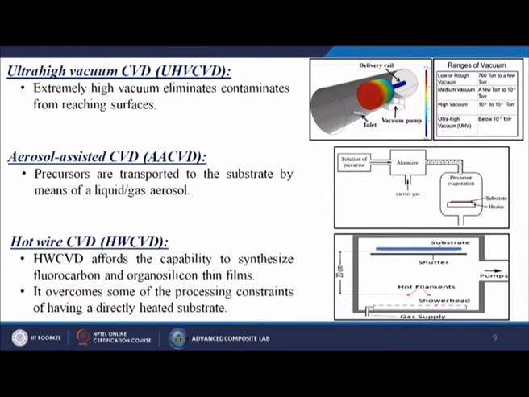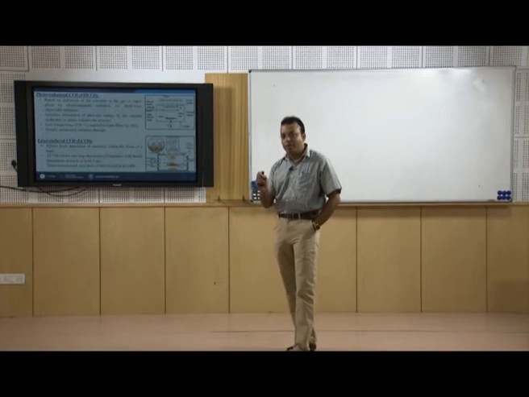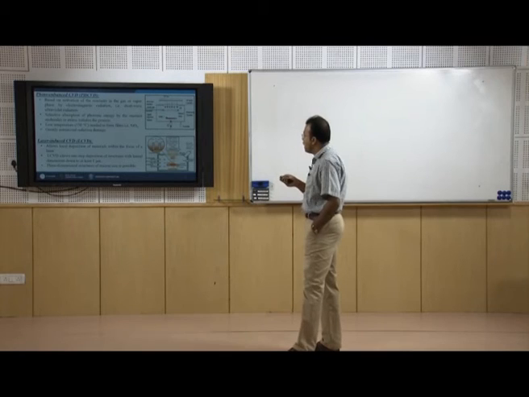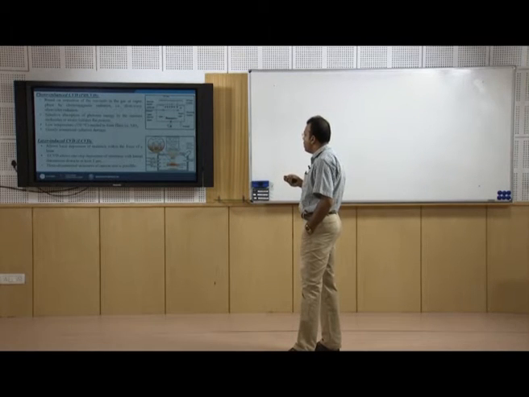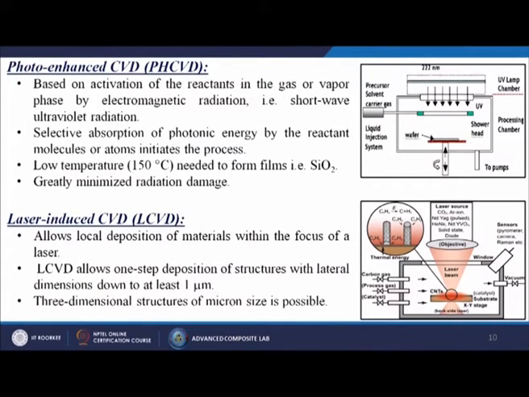Then next one is called the photo enhanced CVD, or in short the PHCVD process. It is based on activation of the reactants in the gas or vapor phase by electromagnetic radiation, generally short wave ultraviolet radiation. Selective absorption of photonic energy by the reactant molecules or atoms initiates the process. Low temperature, generally 150 degree centigrade, is needed to form films like silicon dioxide, and radiation damage is greatly minimized.